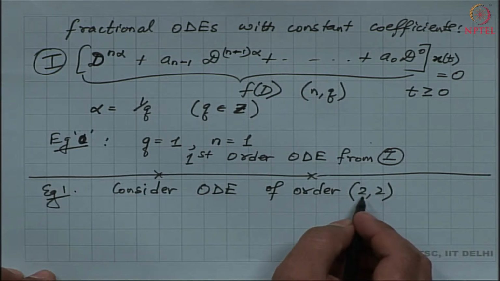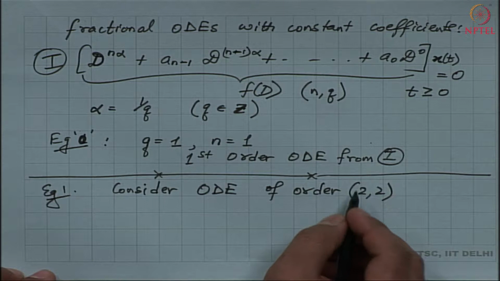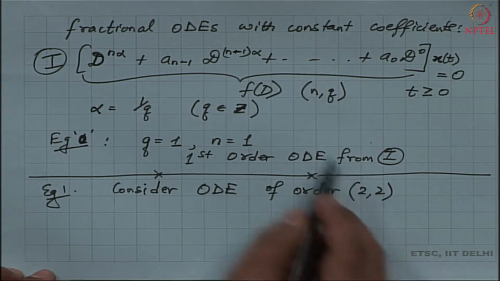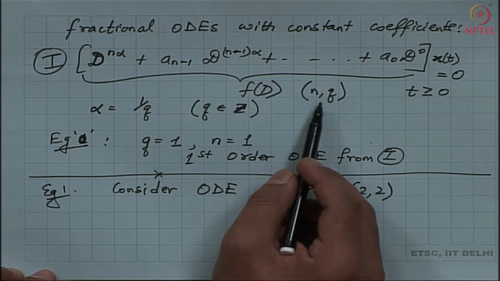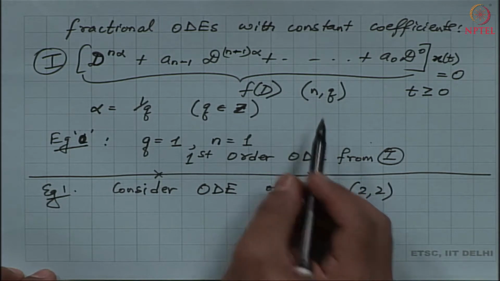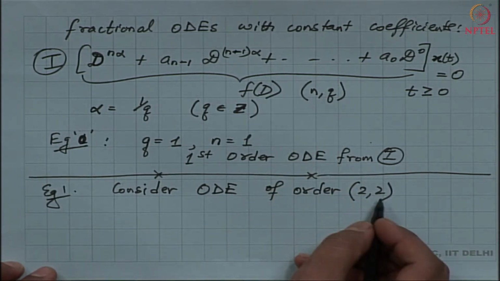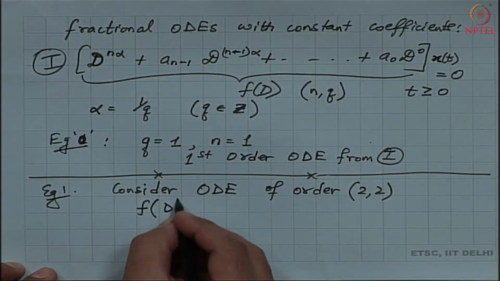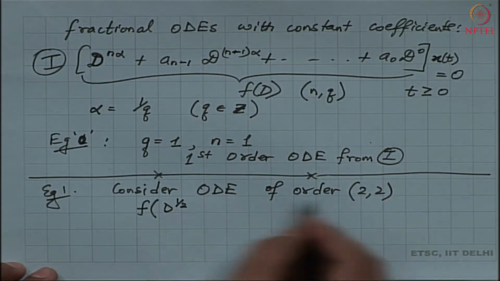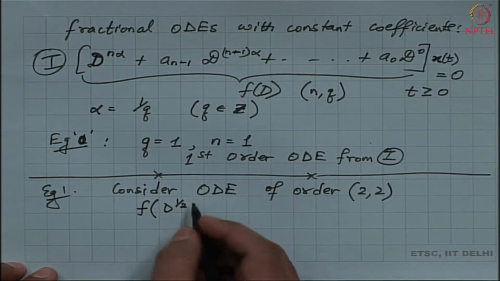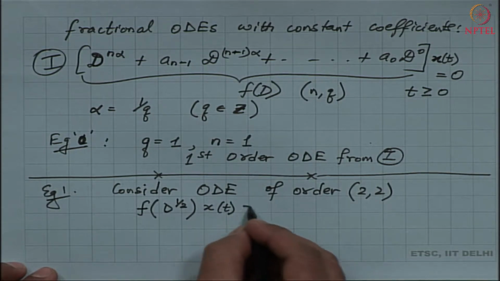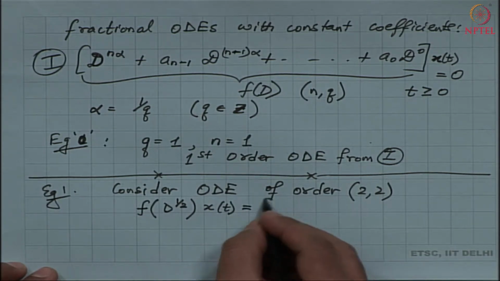In a regular ODE we have just one value which denotes the order of the ODE. In a fractional ODE we have two values, n and q, which denote the order. So for a fractional order ODE of order 2 comma 2, alpha is half, which is 1 over q.